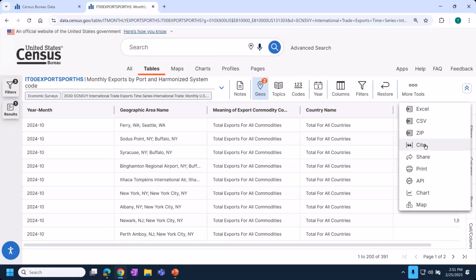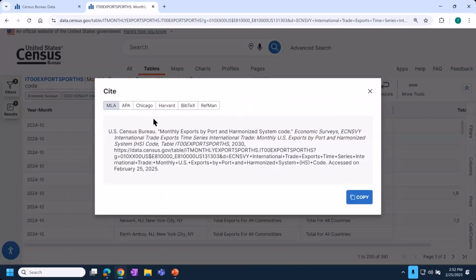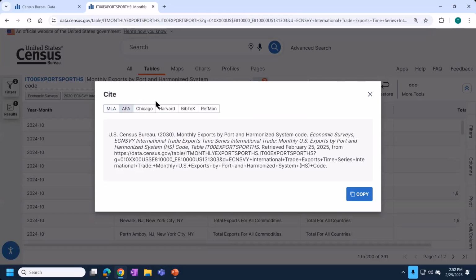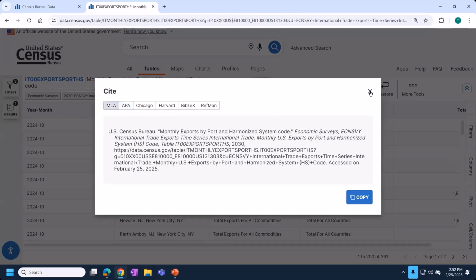Your question makes me wonder if we could also include this in other parts of the site. But once you click cite, it will give you a citation for the data already in the major formats for you: MLA, APA, Chicago, Harvard. So this would be your best bet, in my opinion, to cite data, even if it's from a chart. It's all based on the underlying table data. So I would still point you to this information. Thank you for asking.